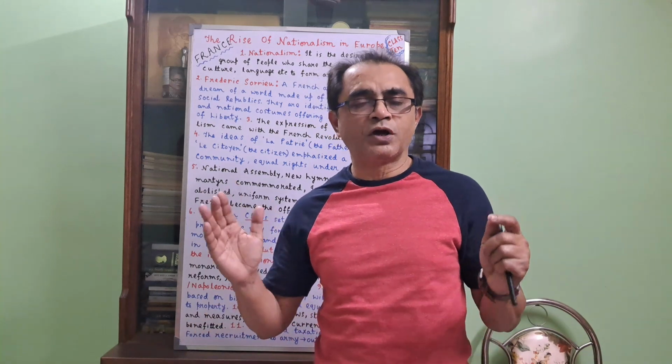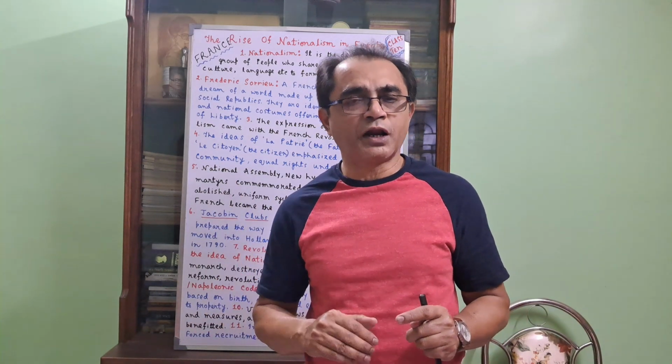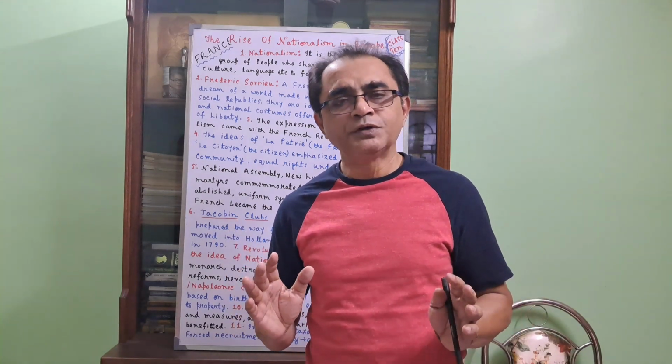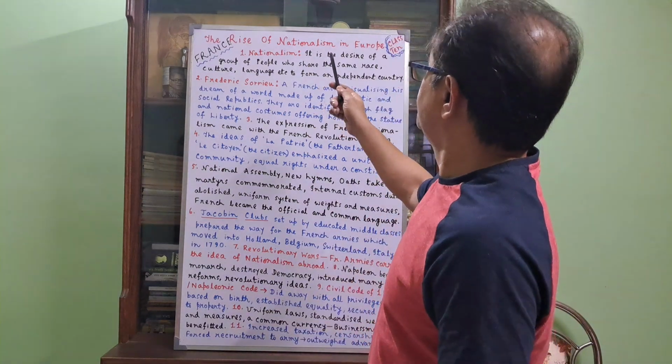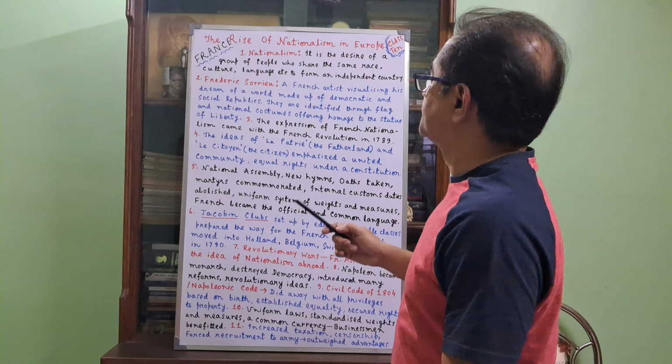This feeling of nationalism was finally created in India after the arrival of the British, when we started fighting against British imperialism. Then slowly and gradually the feeling of nationalism emerged in India. But today we shall deal with nationalism in France. So I have got the definition of nationalism here.